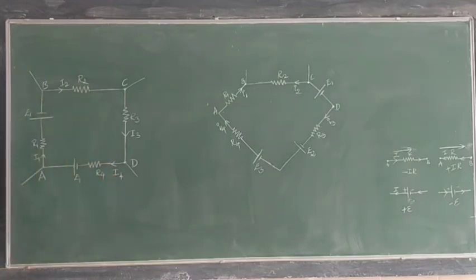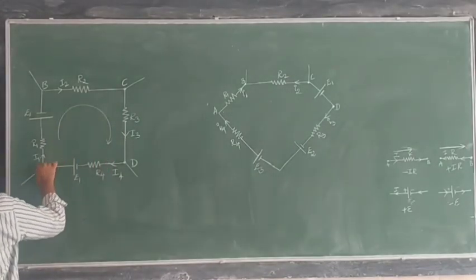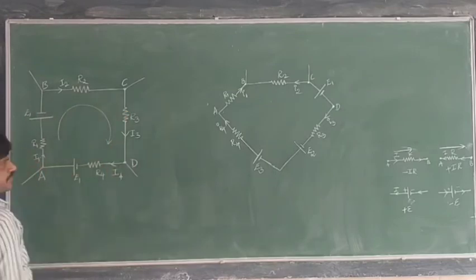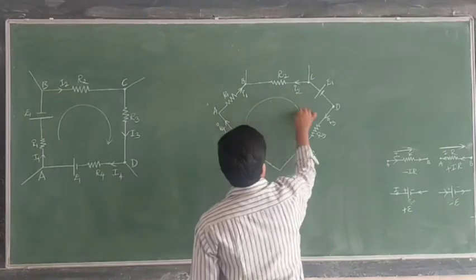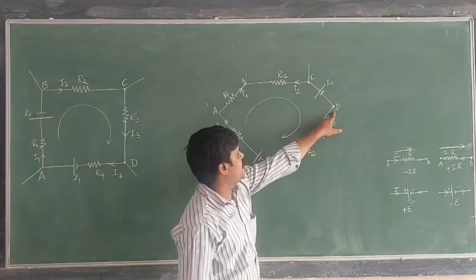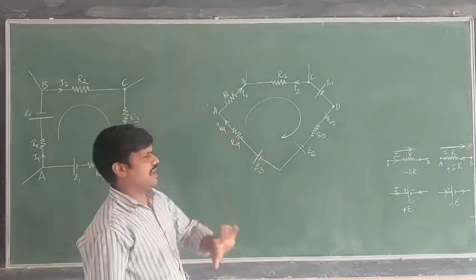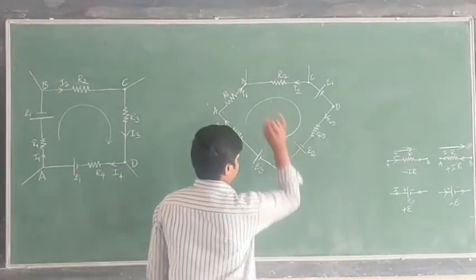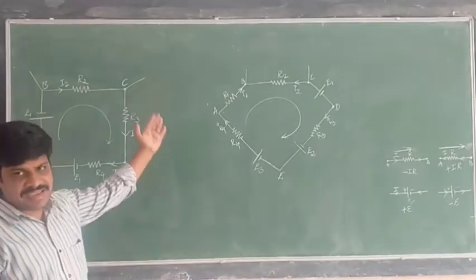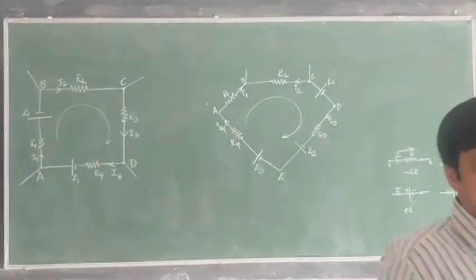You apply the Kirchhoff voltage rule like this: A to B, B to C, C to D, D to A. Here also you apply the Kirchhoff rule like this: A to B, B to C, C to D. Directly you can take, otherwise you take E also, A, B, C, D, E, A. Do the homework and send it to me personally.